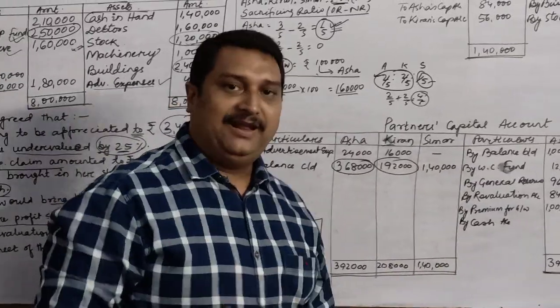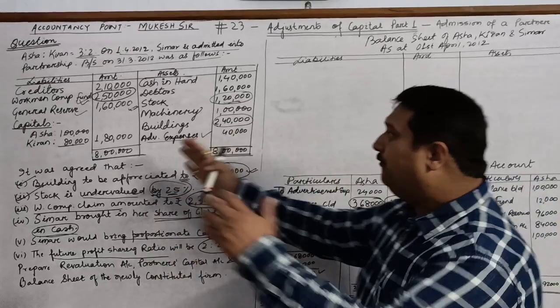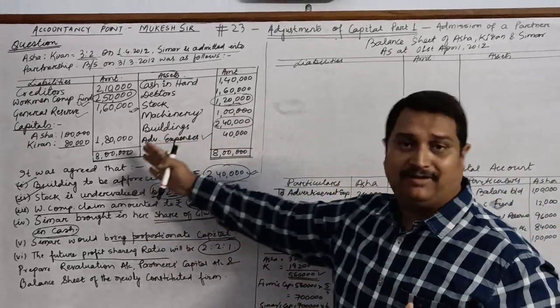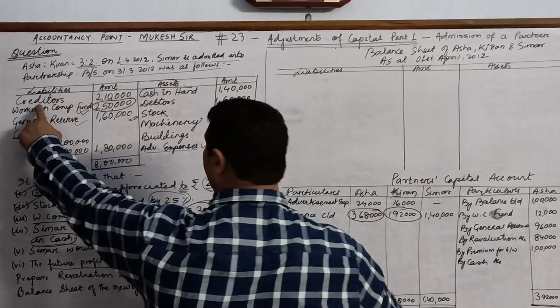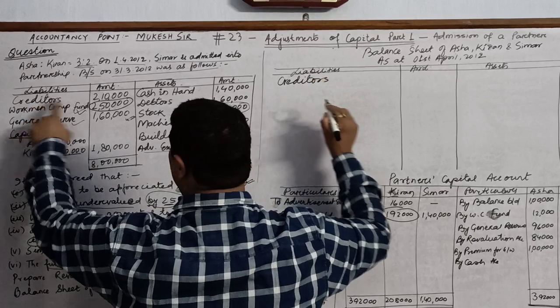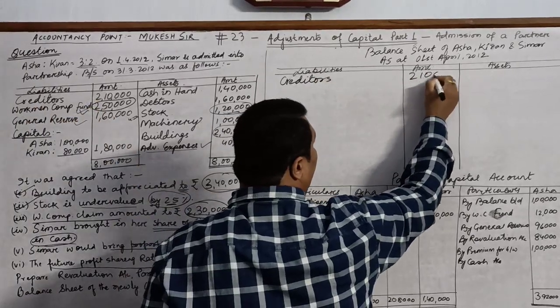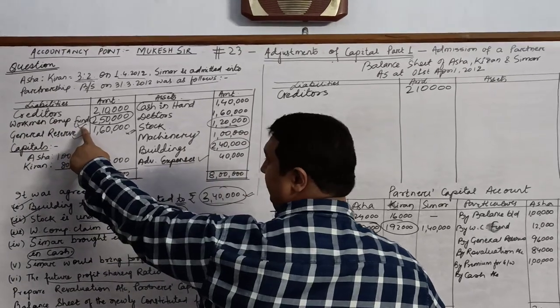Now we will prepare the balance sheet. This is the format of the balance sheet, and now we'll prepare it with the help of our old partners' balance sheet. The first item is creditors. Children, there is no change in the creditors, so we will write the same value, 2,10,000. Next item is workmen compensation fund.